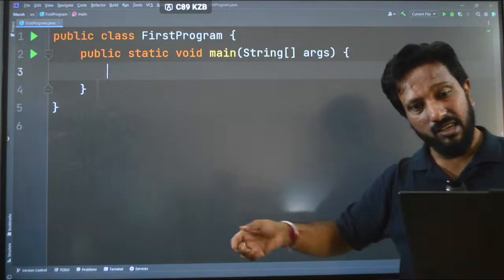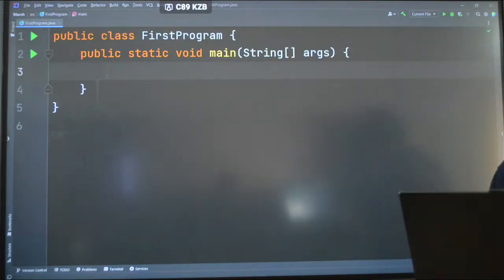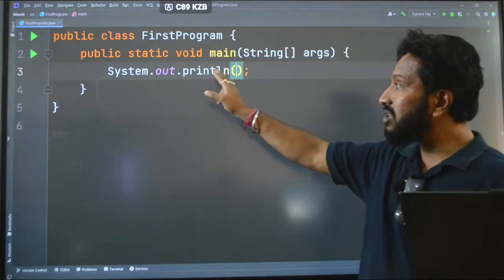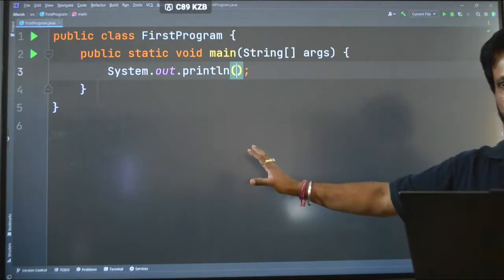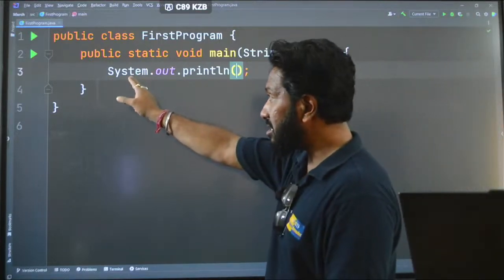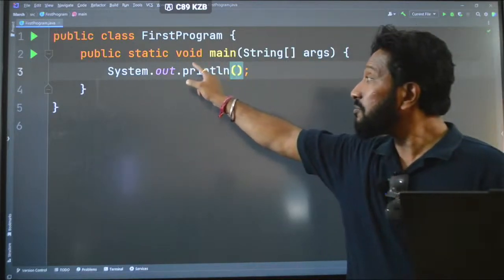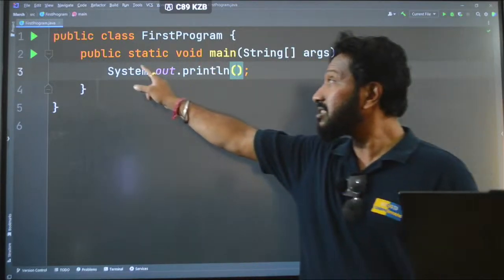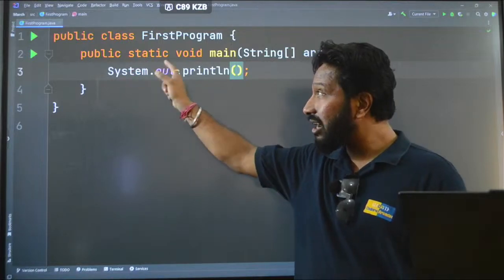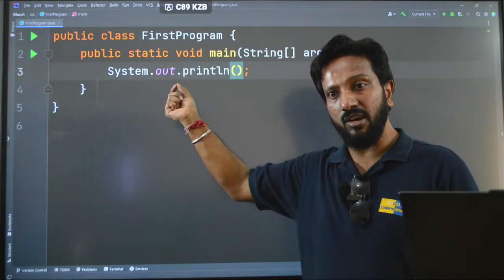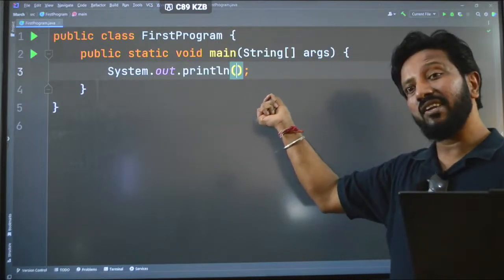Okay, here suppose I want to print something, I can write sout, that means System.out.println. I will tell everything about all of this, don't worry. System is a class, out is an object of that class, and println is a method. ये सब terms आपको नया लग रहा होगा, you will be finding all these things very tricky to understand